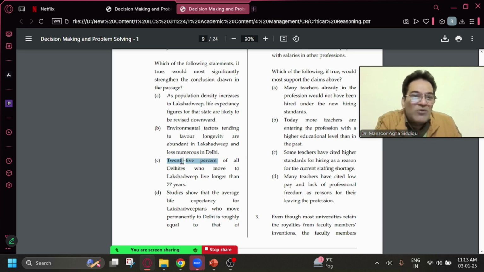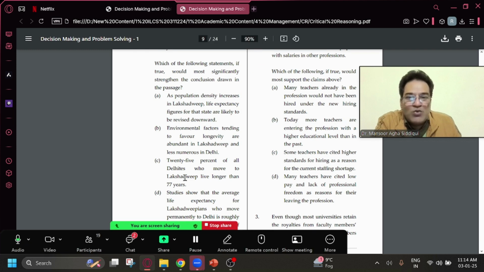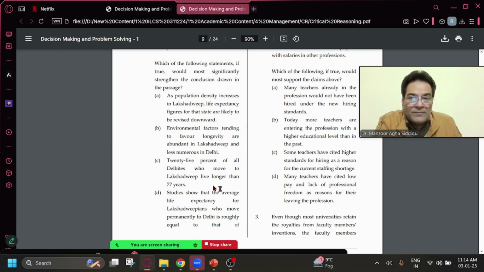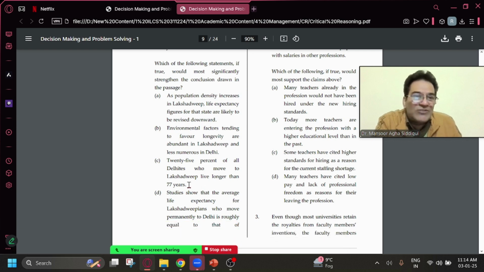If it had been talking about any figure more than 50%, then C would have been a perfectly strengthening answer. Because this answer can have one more implication, that 75% of the Delhites who move to Lakshadweep die the next day. So C can strengthen or weaken depending upon more information. This is the reason why C is the wrong answer.